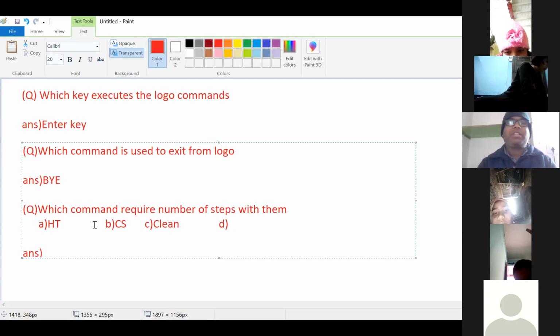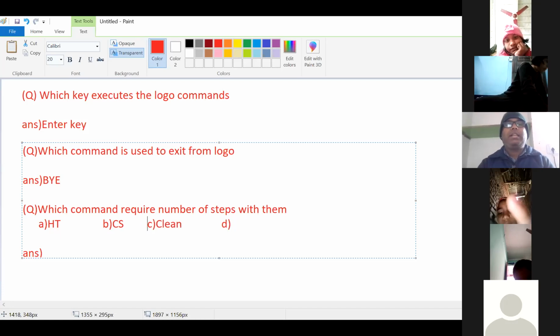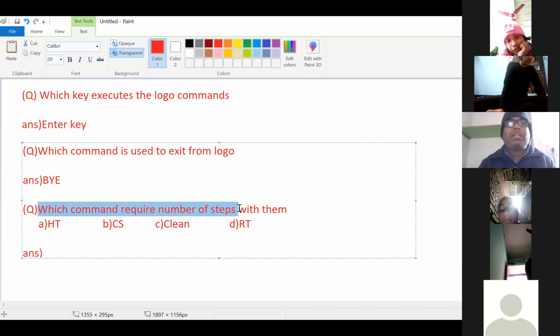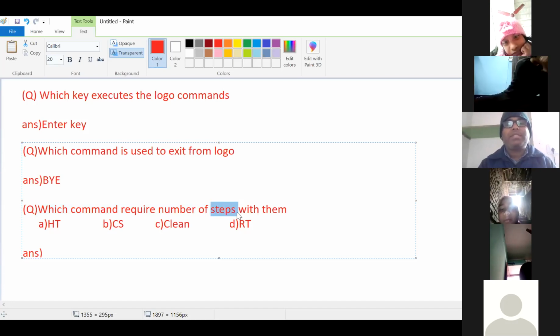So A is the HT command, B is CS, clear the screen, C is the clean command, and D is the RT command. Try to understand the question: which command requires number of steps?